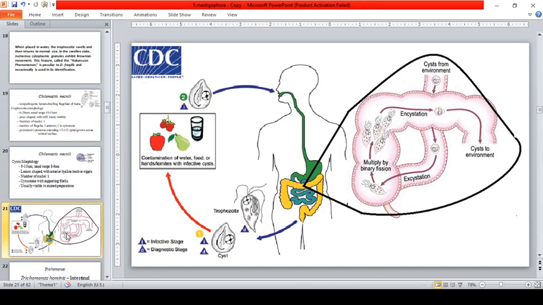So, for the life cycle of the parasites, cyst is the infective stage, okay? So, cyst, that is the infective stage. Diagnostic stage, both the trophozoite and the cyst. So, both cysts and trophozoites can be found in feces.